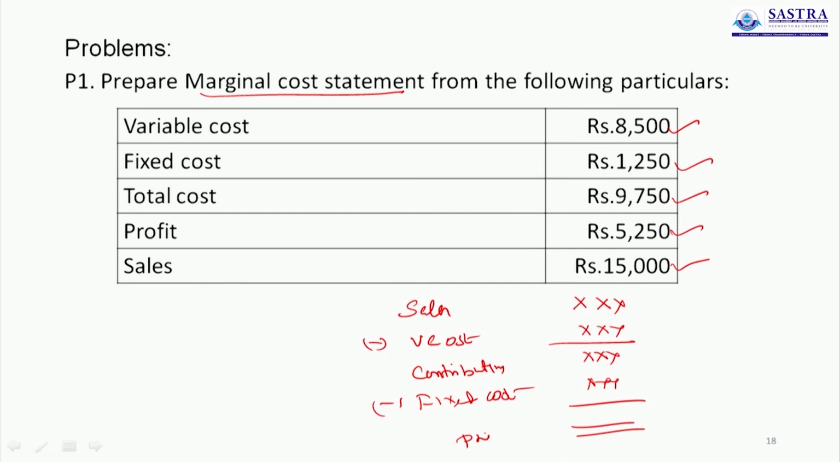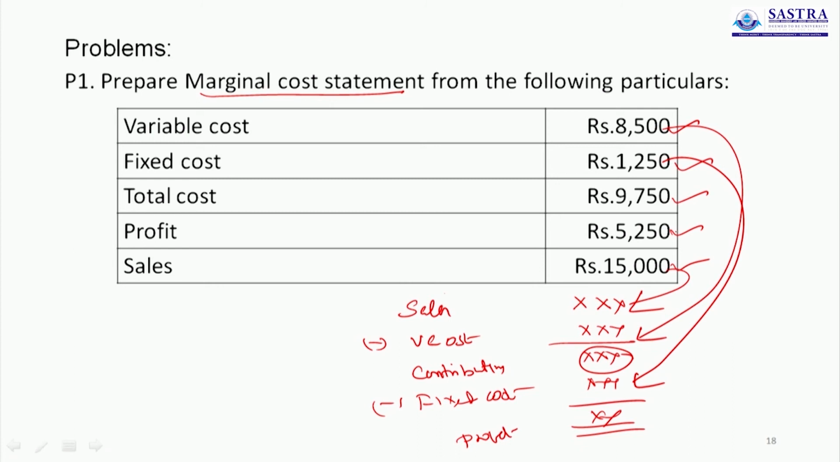This is profit. So simply you have to apply this formula, the answer will come. But you have to reshuffle the information based on the formula. You take sales first, less variable cost in second one, then the resultant figure is contribution, then you deduct fixed cost, the answer is 5250.